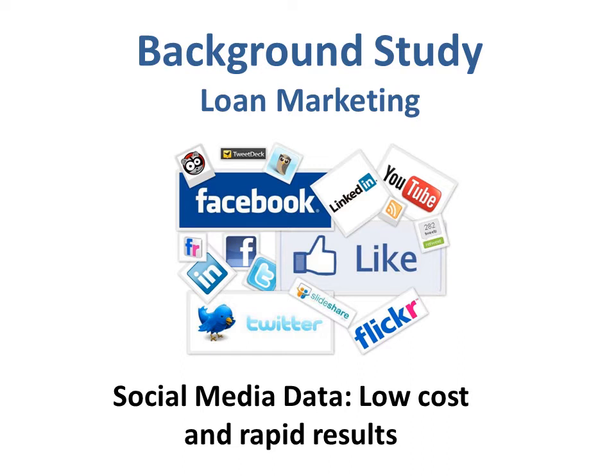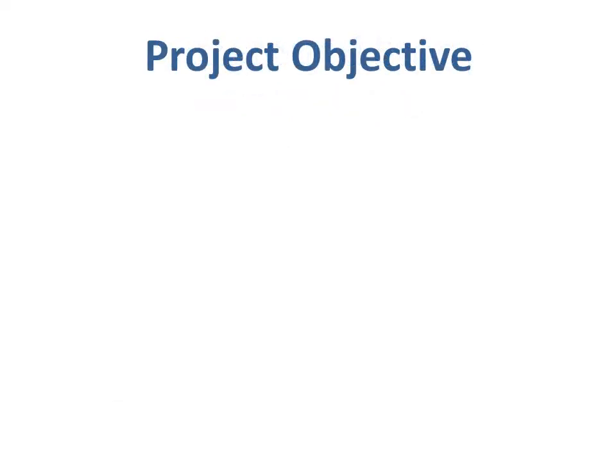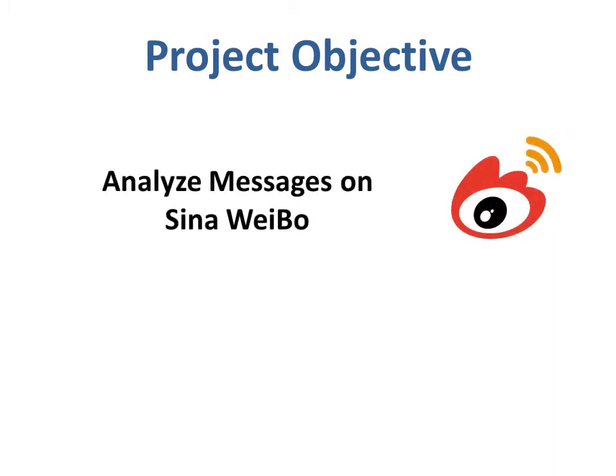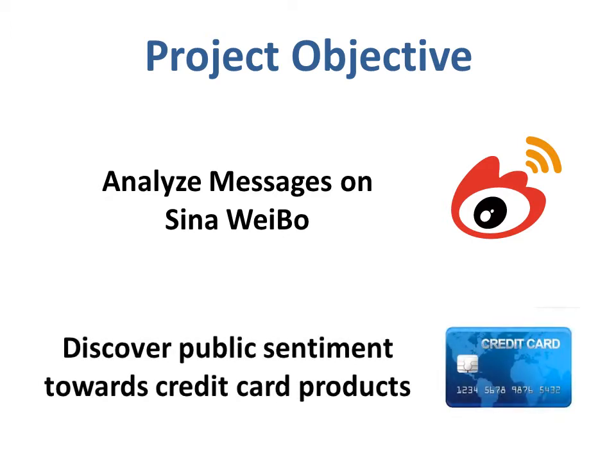People love to use social media sites to express their opinions, and the cost of collecting social media data is very low, so the industry can get rapid results. In this project, we will analyze the messages posted on the social media site Sina Weibo in order to discover public sentiment toward credit card products. Sina Weibo is the most popular social media site in mainland China.